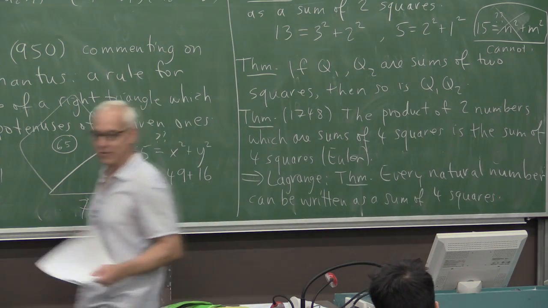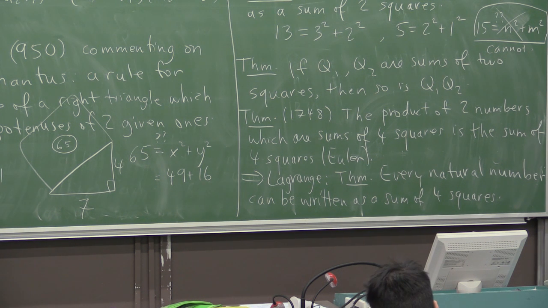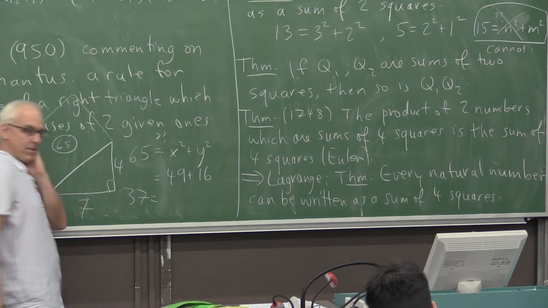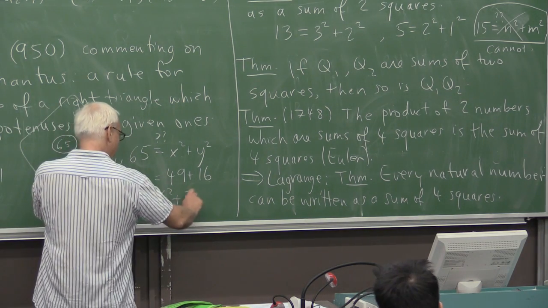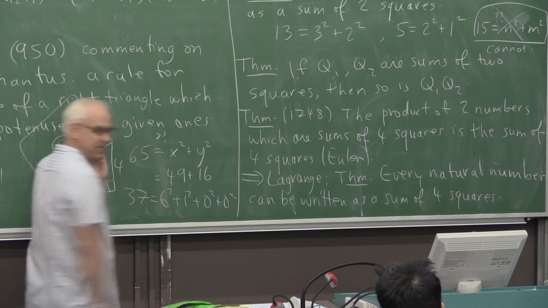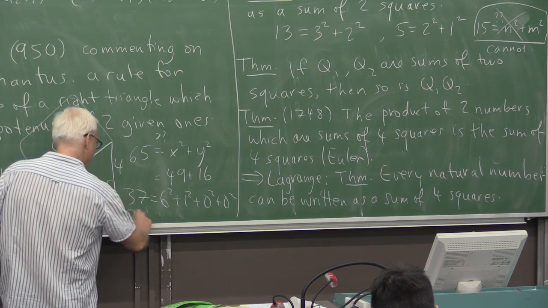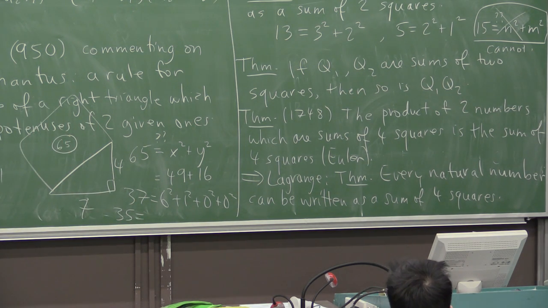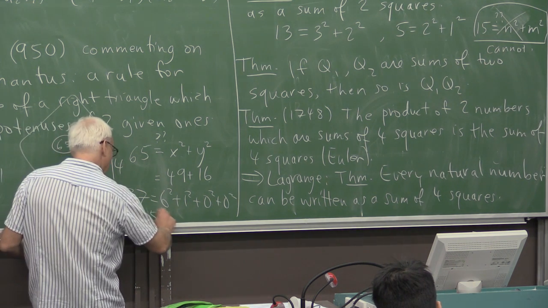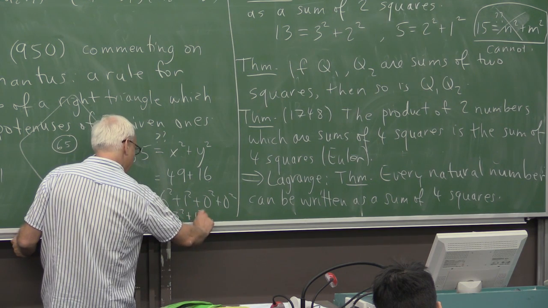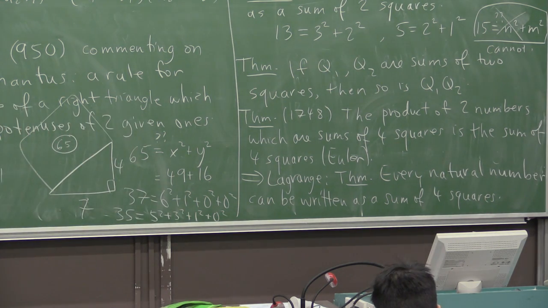That's a great little exercise if you're on the bus. Just pick yourself a number, 37. How do you write 37 as a sum of four squares? Well, that one's easy because it's 6 squared plus 1 squared plus 0 squared plus 0 squared. 0 is allowed. That's too easy. What about 35? How do we write 35 as a sum of four squares? 5 squared plus 3 squared plus 1 squared plus 0 squared. And the theorem is that every number, no matter how big it is, can be written as a sum of four squares.